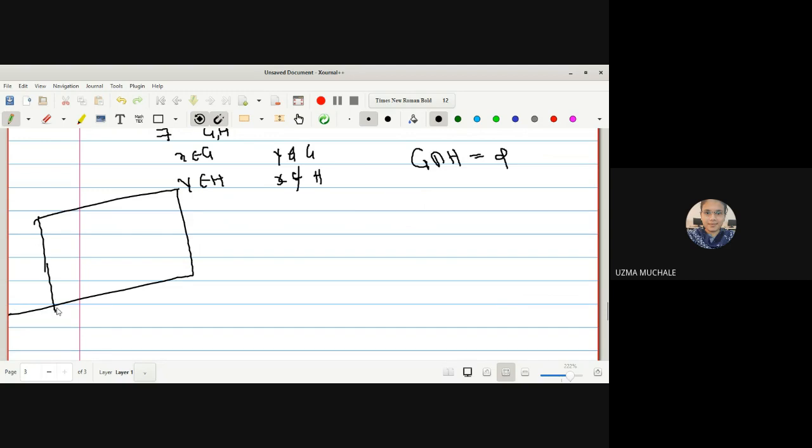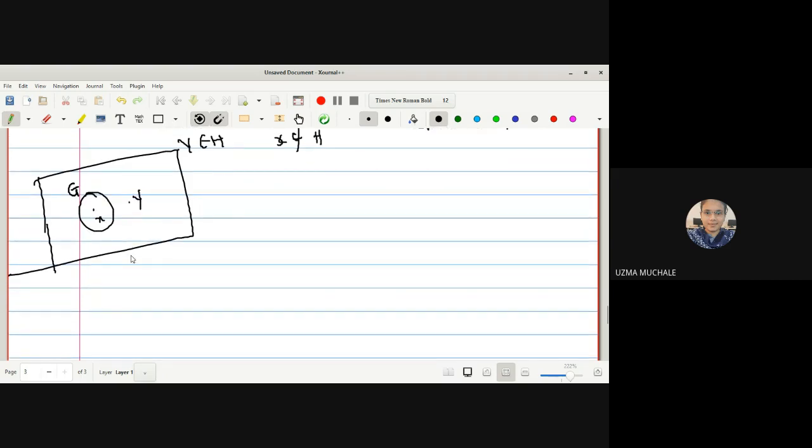Those who remember, while explaining T0 space and T1 space, what was our T0 space? Let me show you. We have two different elements, say x and y. So we should have at least one open set G which contains the point x, or the point y.